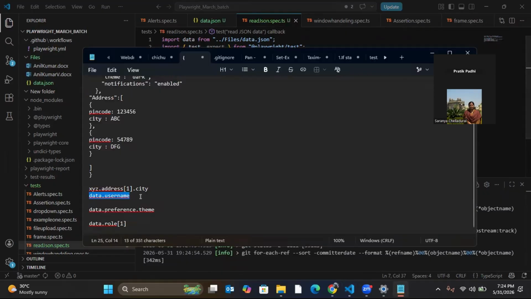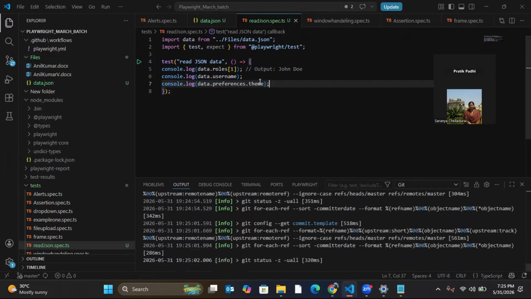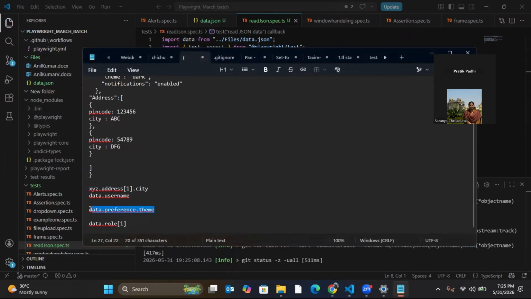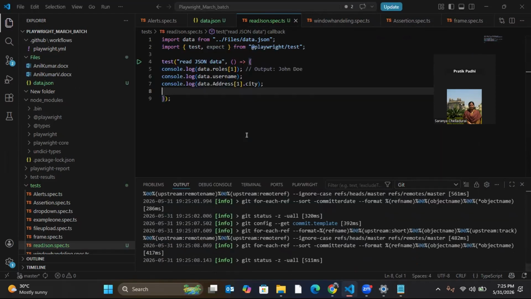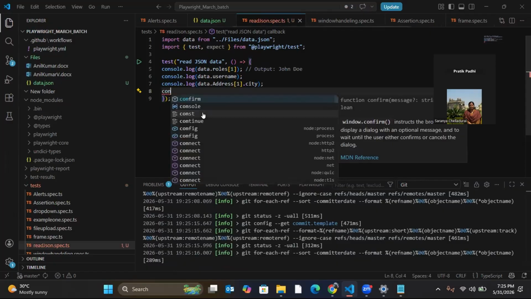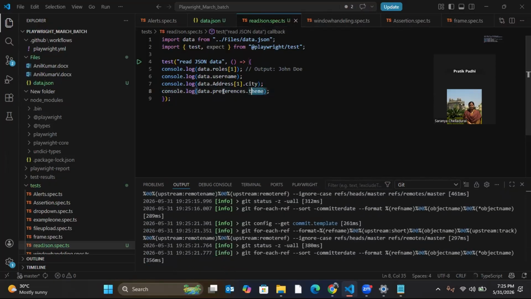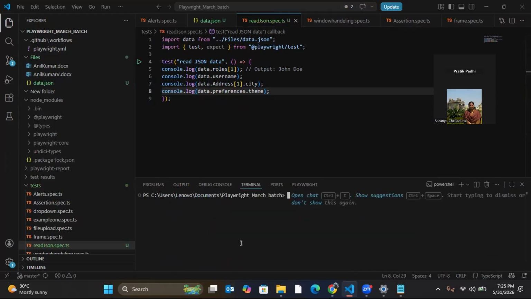Next, we wanted to read the city, data.address city, and the theme, from preference. I can use that. So now if I run, you will see that it will print all the values here in the terminal.